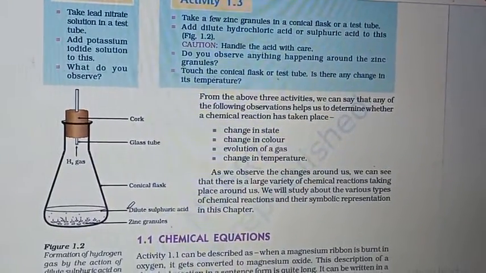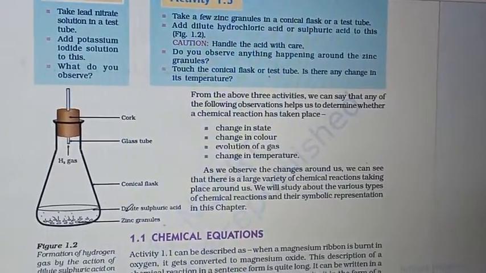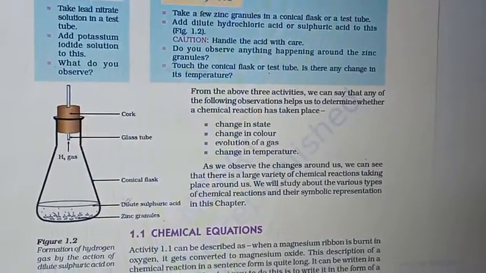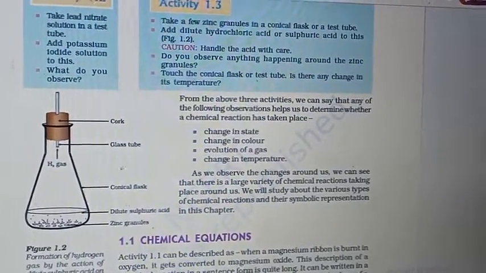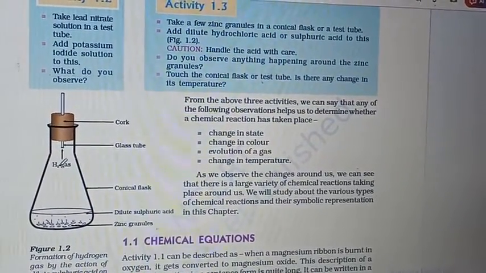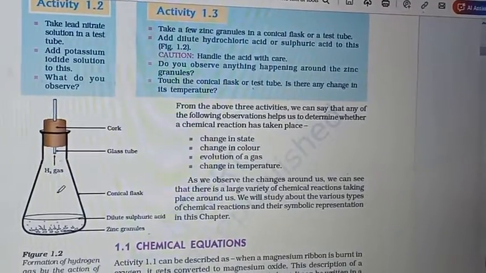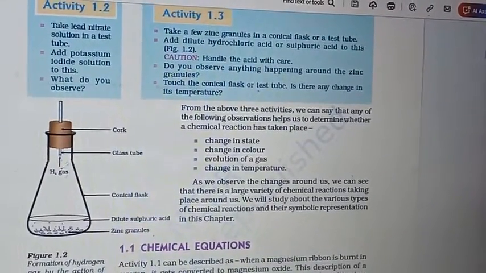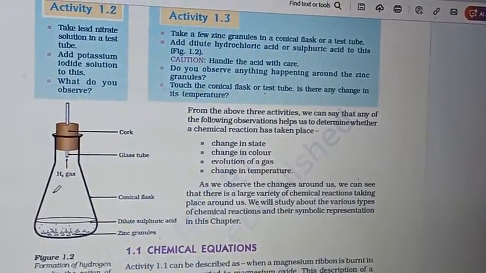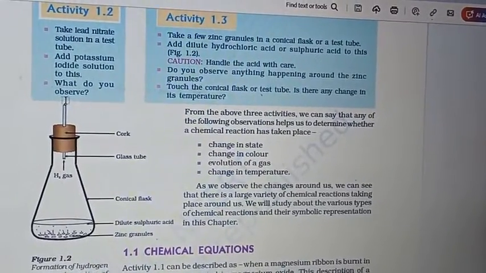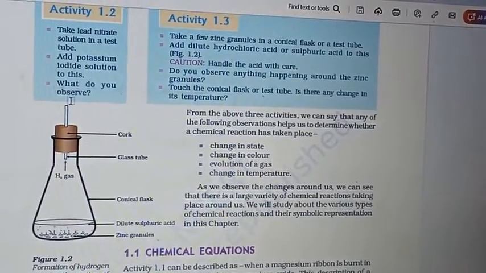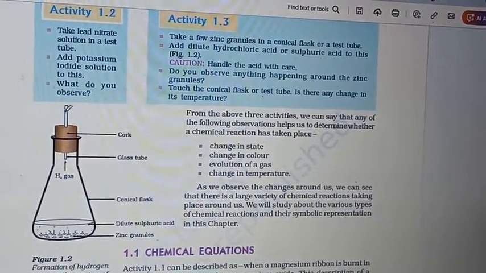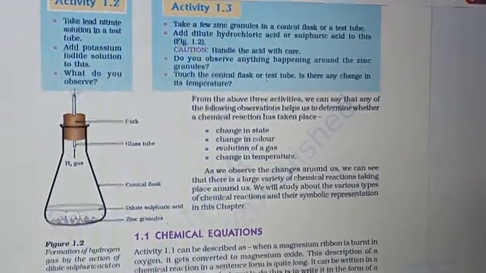Zinc, Zn, reacts with the diluted sulfuric acid, H2SO4. When Zn and H2SO4 react, a reaction occurs and a gas is formed, H2 gas. So for the escaping of the gas, we have provided a glass tube, and the gas will go out from the flask.